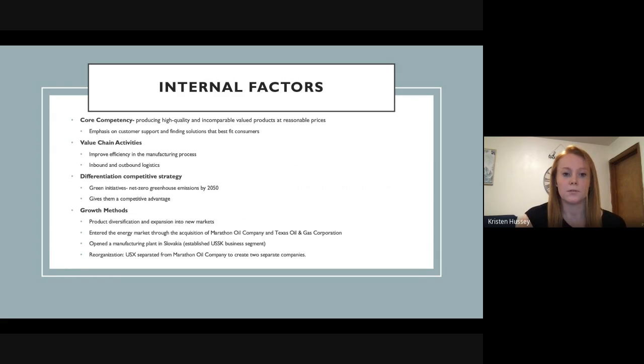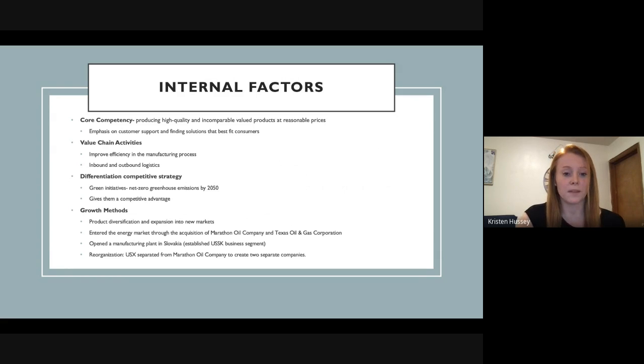US Steel does pursue a differentiation competitive strategy as a way to stand out from their competitors. One way they have been able to do this is through establishing green initiatives. They have a goal of net zero greenhouse emissions by 2050. This does give them a competitive advantage because not all steel companies are pursuing green initiatives, sustainability goals. So this does give them a way to market themselves and make them stand out.